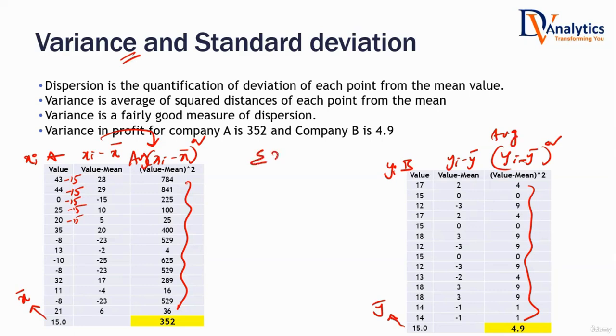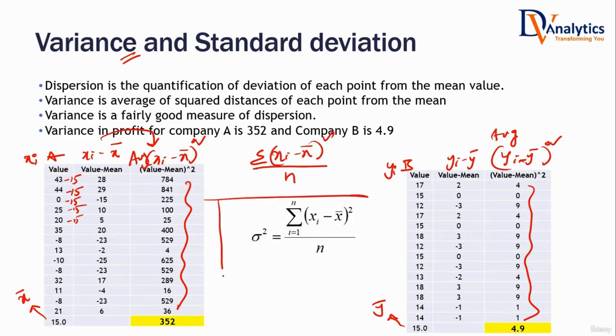What is average? Sum of xi minus x bar whole square divided by n. The average of squared deviations is known as variance. Look at the formula of variance: sum divided by count, xi minus x bar whole square, where x bar is the average. Why are you squaring? Because there are some positives, there are some negatives. Sum divided by count. In simple terms, this is the average of squared deviations. That is known as variance.